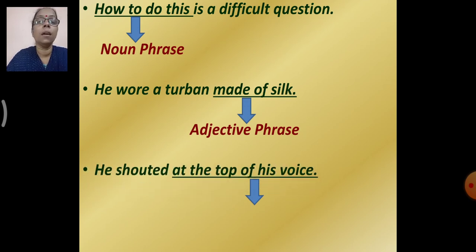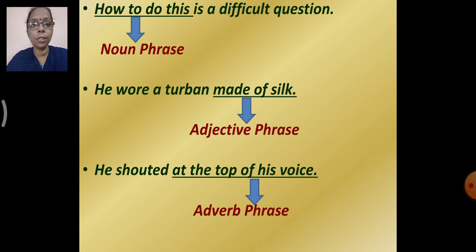Right? He shouted at the top of his voice. Here, which is a phrase? At the top of his voice. How did he shout? At the top of his voice. So, here this phrase acts as an adverb. It does the work of an adverb. So, it's an adverb phrase. Okay? This is clear to you, children?